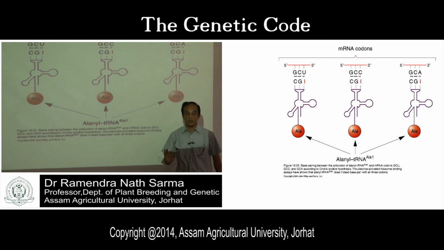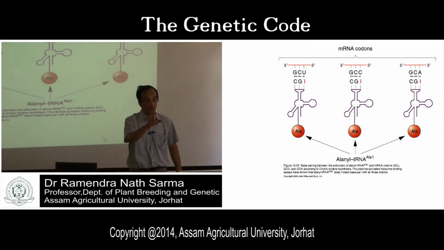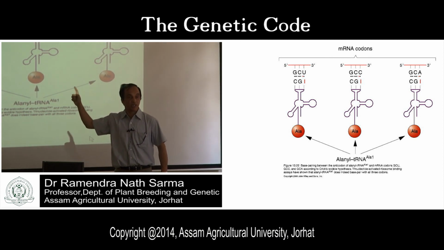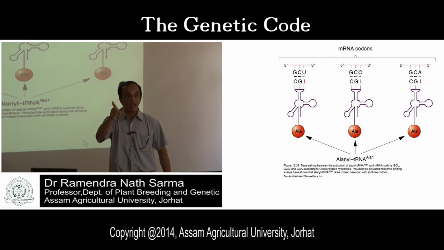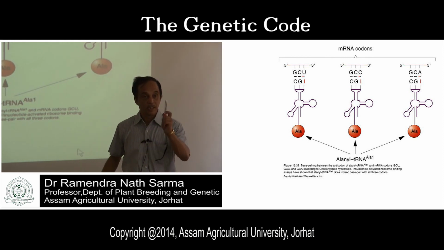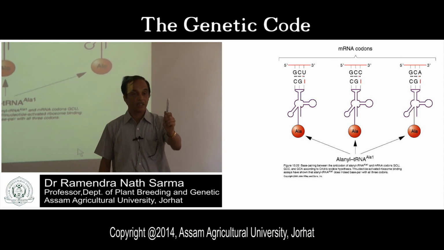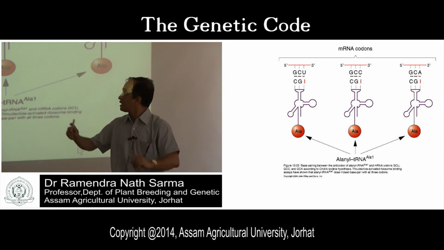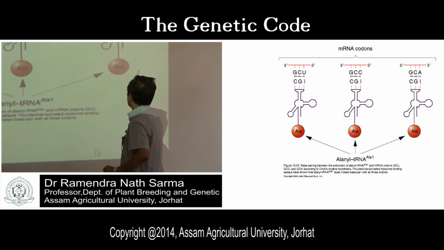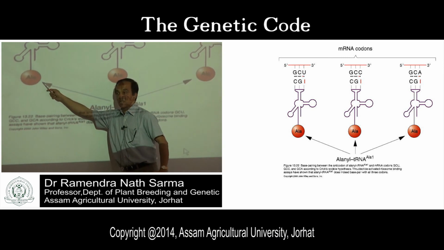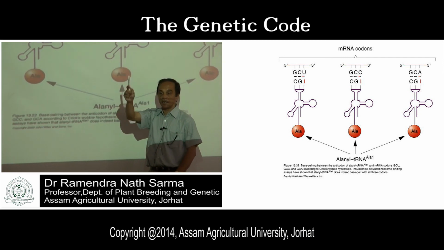What is the difference between the three codons? The only difference is that in the 3' end, the last base of the genetic code changes. The last base is U, C and A. There is a Wobble feature in the last base of the codon. So any change in the last base can be recognized by one tRNA molecule. This tRNA molecule is the same. It is having CGI, and I is a synthetic base.